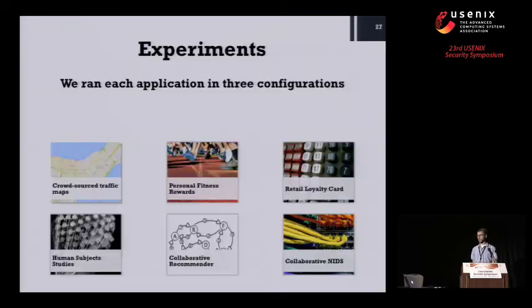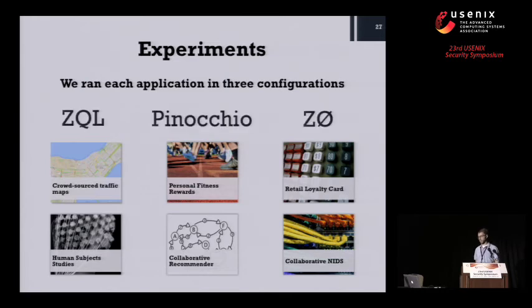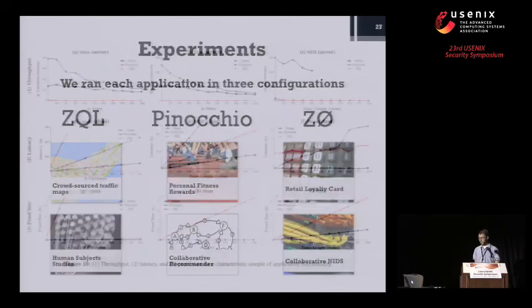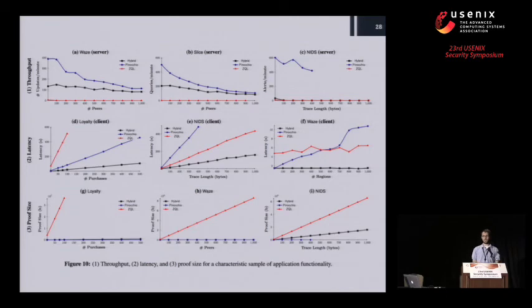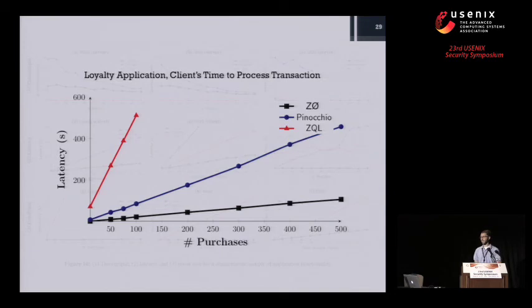Okay, so how well do we do? We ran each of those six applications that I had mentioned earlier in three configurations. We either sent all the zero-knowledge regions to ZQL, or to Pinocchio, or we used the solution that zee-not came up with in its optimization. And we did a lot of experiments, and we generated a lot of charts, and there are quite a few in the paper, and we write about them at length, so please read it, but I'll just go over some of the main points here today.